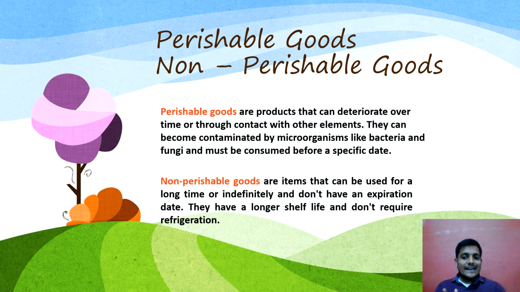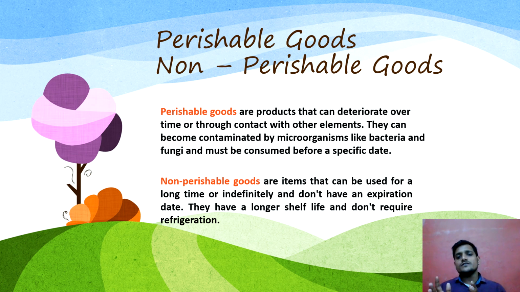So guys, in this slide, we will be discussing what perishable goods and non-perishable goods are. A perishable good can be those goods or products which we cannot use for a longer period, such as tomato, potato, or any daily vegetables, unless we keep them in the freezer or refrigerator. So it requires a certain temperature to store it.